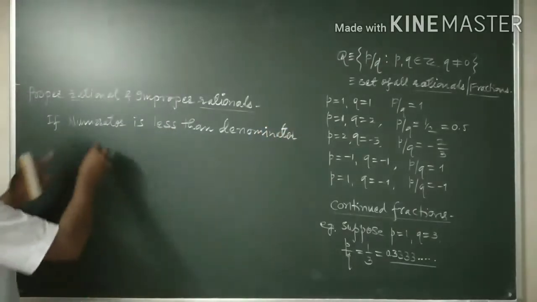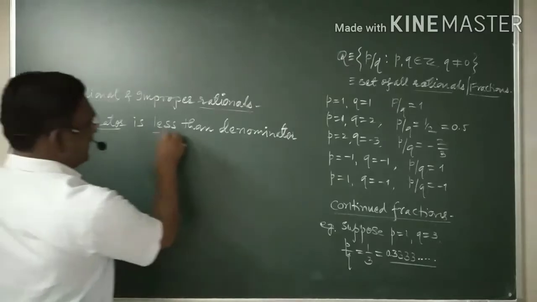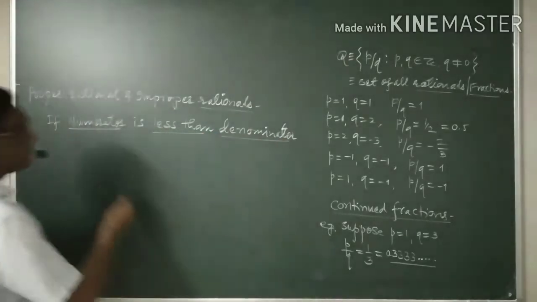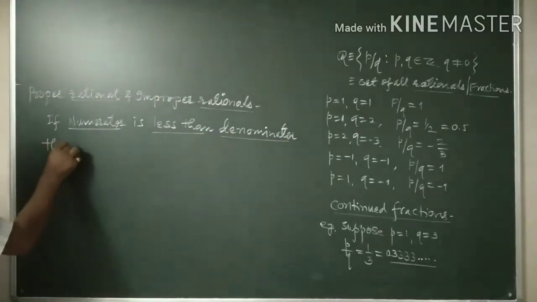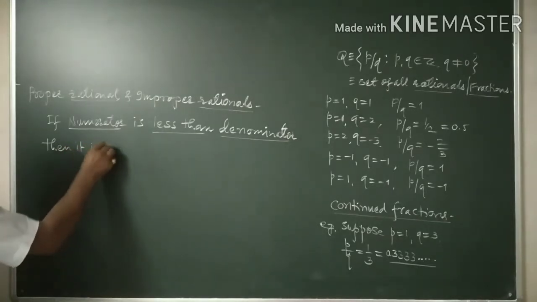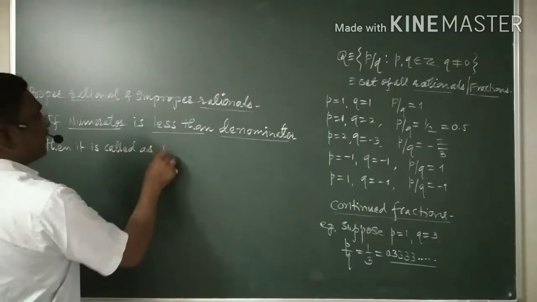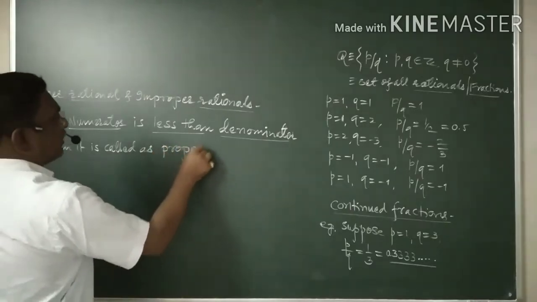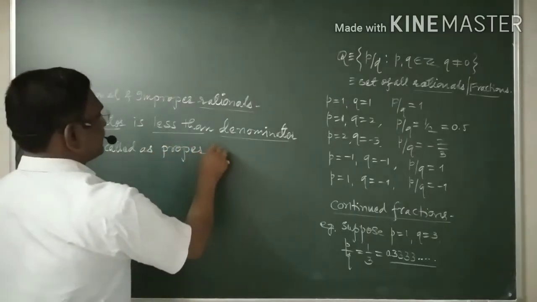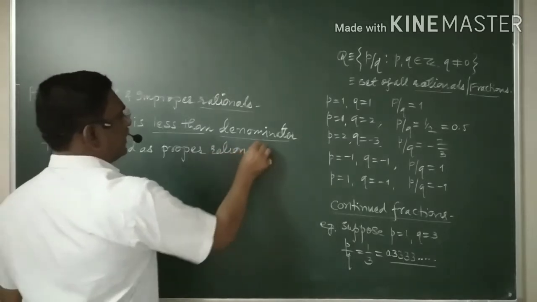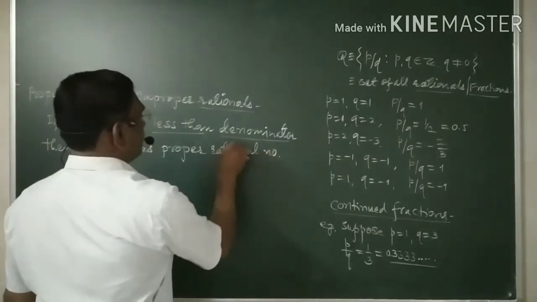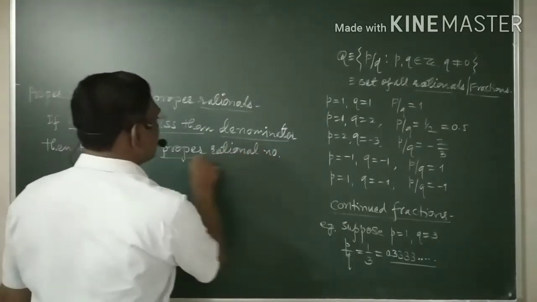Okay, if the numerator is less than the denominator, then it is called a proper rational number.